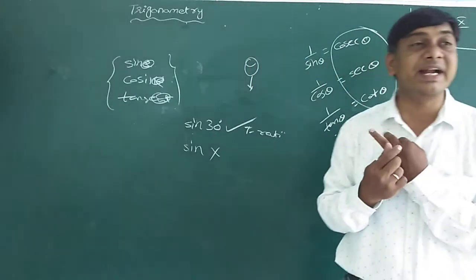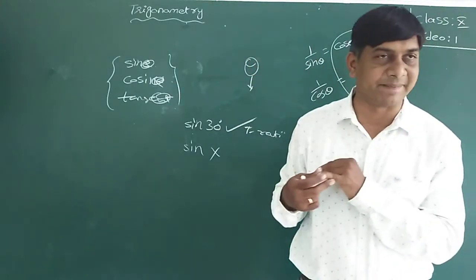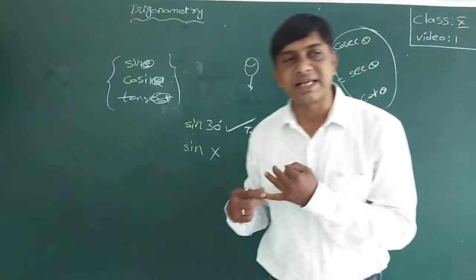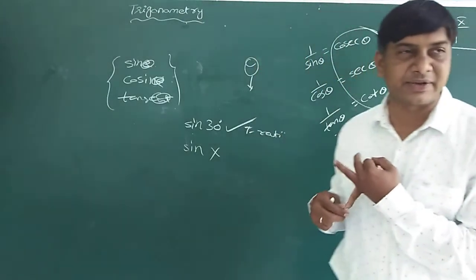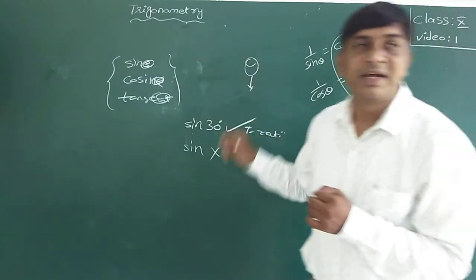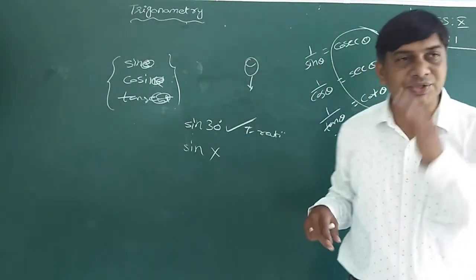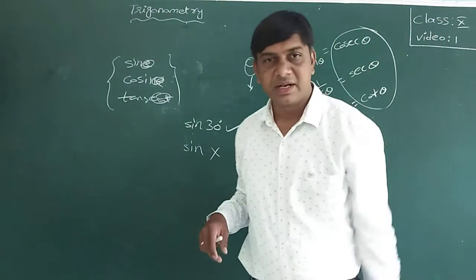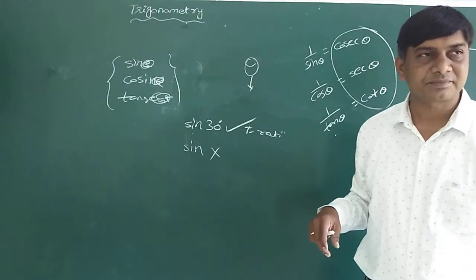The third one is the radian system, or circular system. This is another unit of measure for angles, which we will discuss in the next class, in higher classes.